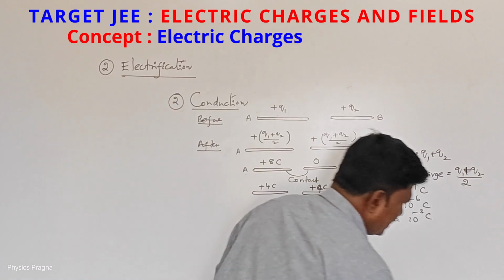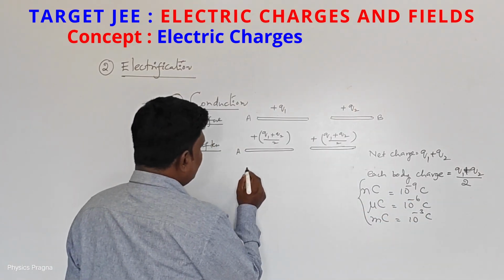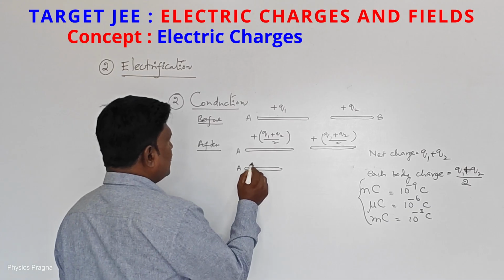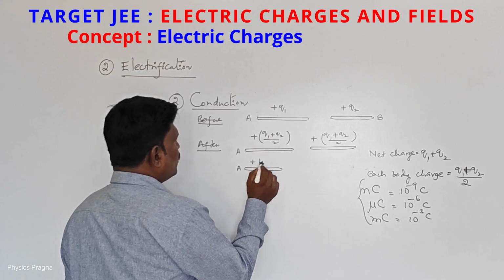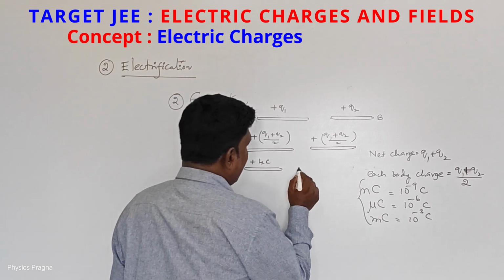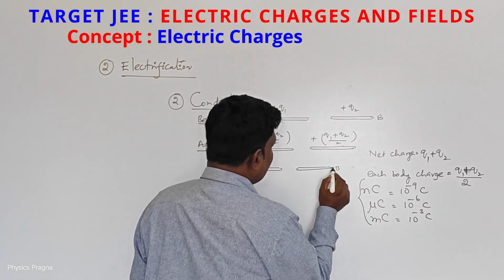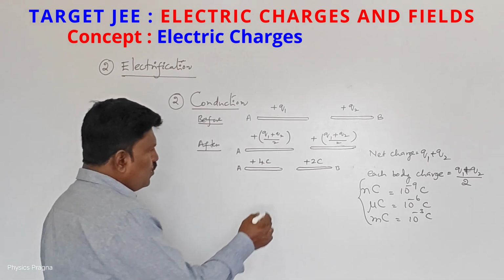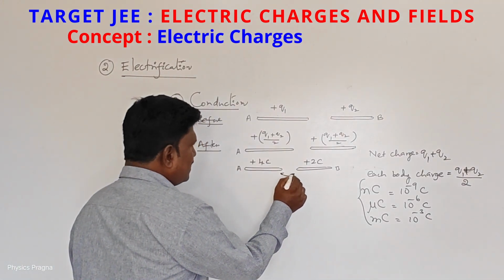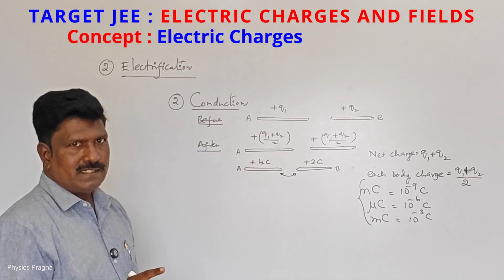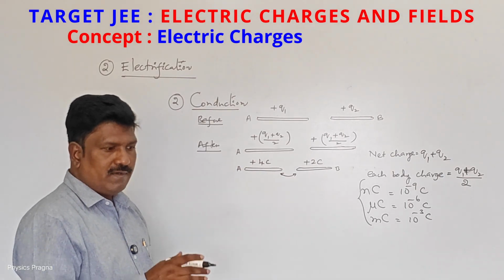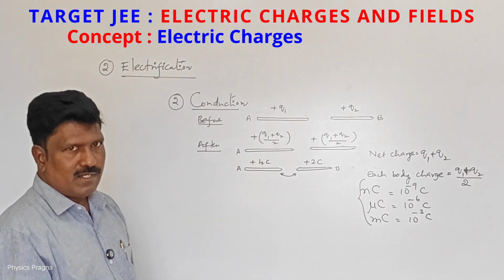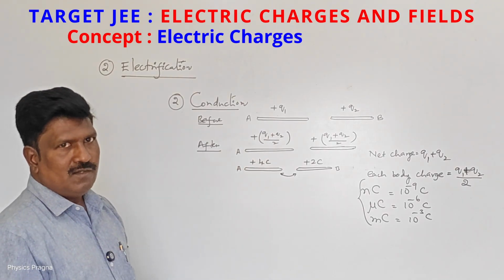Suppose, for example, I will give another example. Before contact, body A has plus 4 coulombs of charge, and body B has plus 2 coulombs of charge. Now we made a contact. Whenever we make a contact, charges flow from the body with more charge to the body with less charge, the electrons will flow.